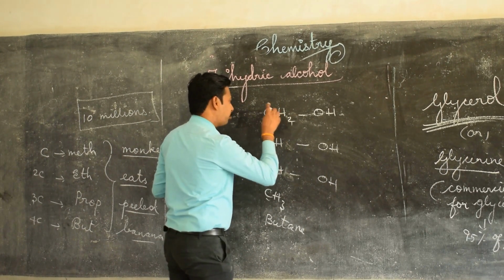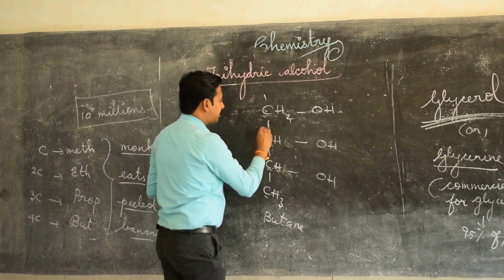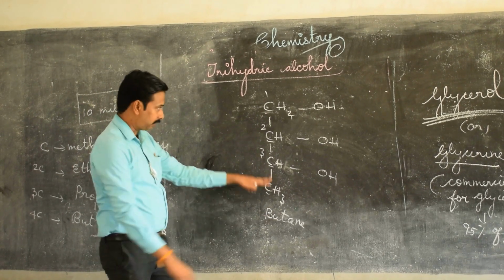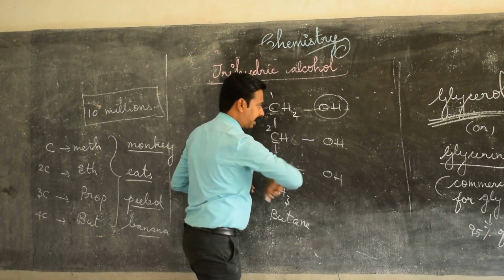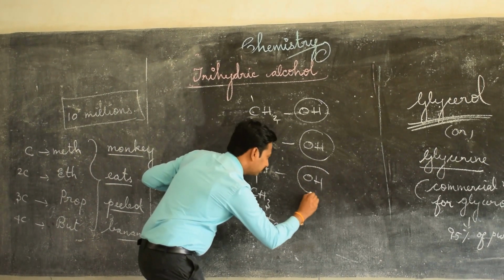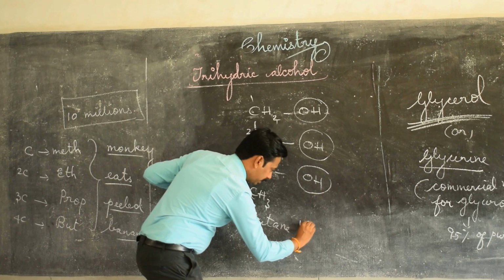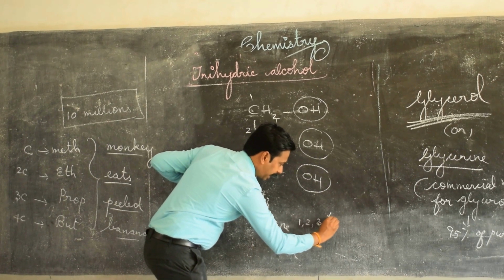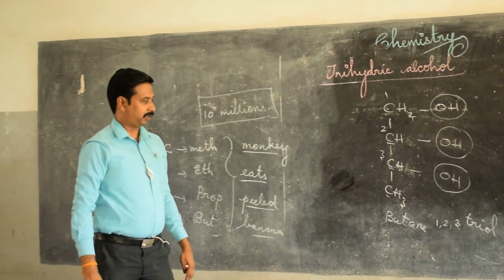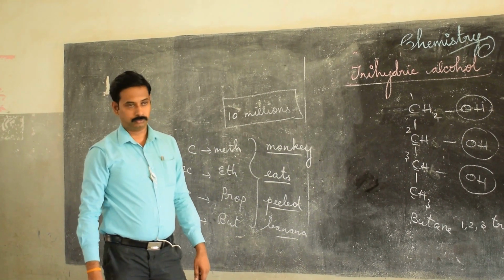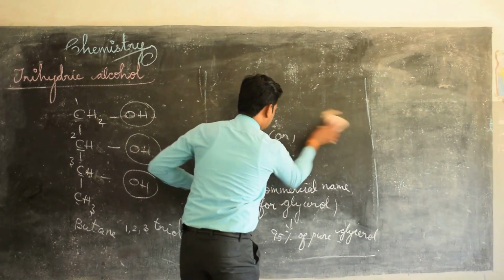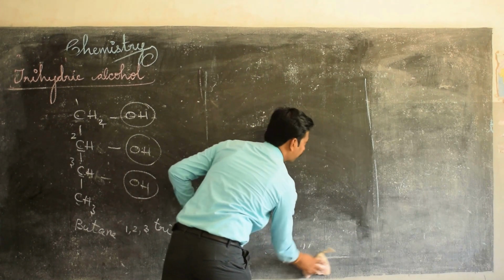Next step, you have to put the numbers: first place, second place and third place. What will be the parent compound? Butane. First place OH is there, second place OH is there, third place OH is there. So butane-1,2,3-triol. Clear? Yes.